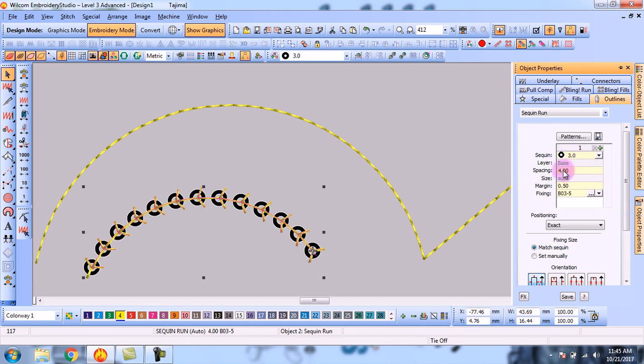For example, if you have to change the spacing, for example 6, you can see that its spacing has changed. And if you have to bring them close, for example 3, you can see that its properties have changed. So you can change more of its properties.